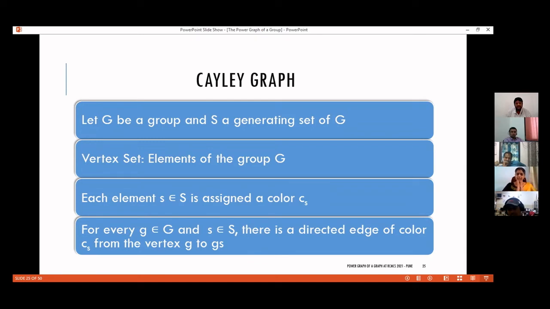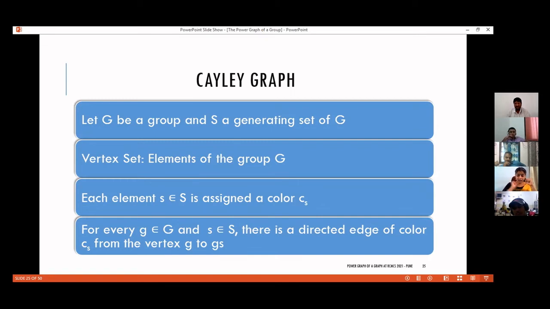Now, for every g in G and s in S, there is a directed edge from g to gs of color C_s. You take an element g. There is a vertex corresponding to that element. So I have a vertex g here.